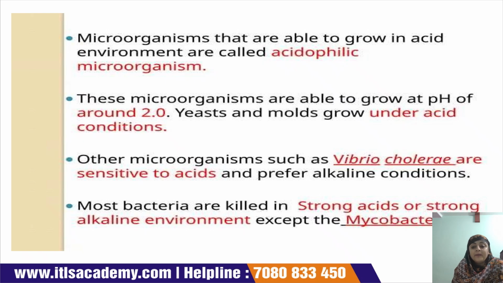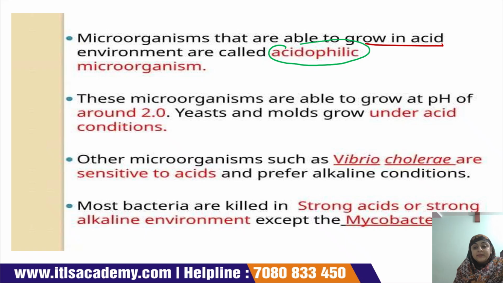Microorganisms which have the capability to grow in an acid environment are known as acidophiles, meaning microorganisms that can grow at the lowest pH.